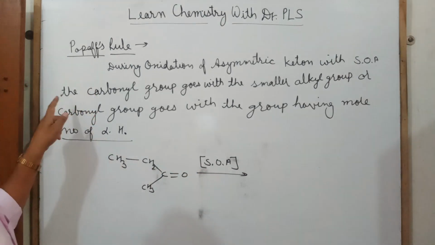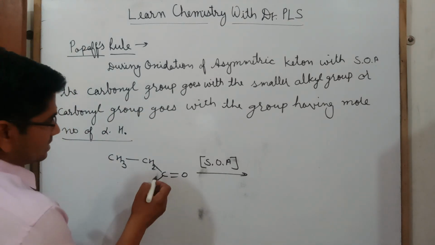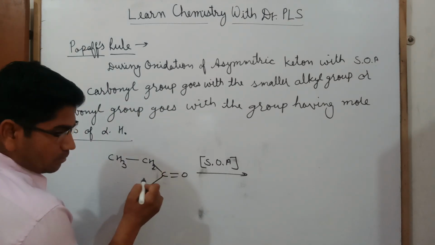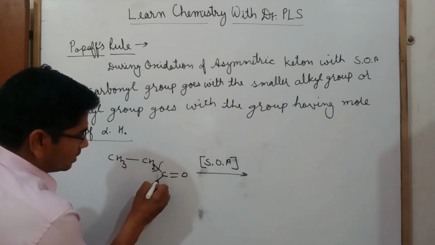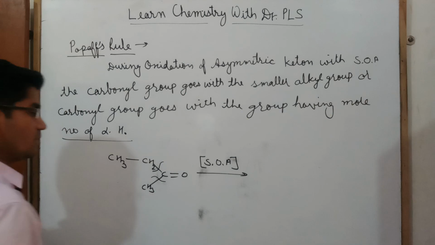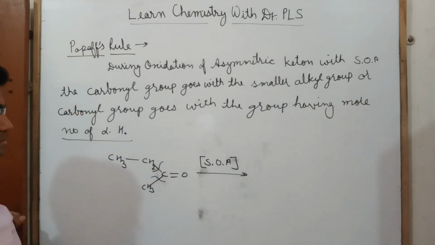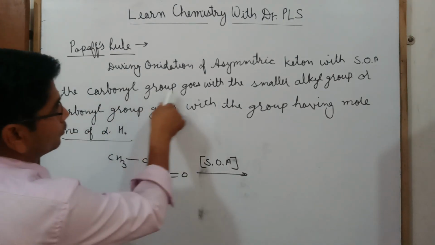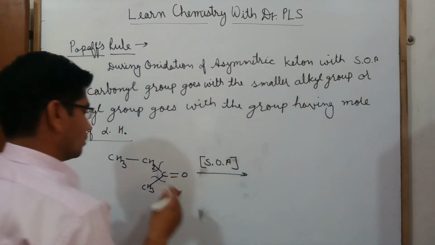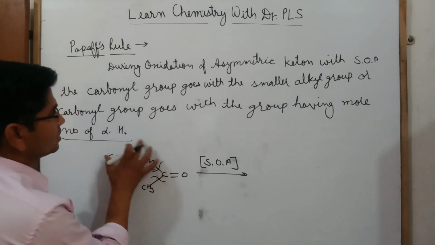The carbonyl group goes with the, so guys, the problem is from where we have to break this bond, from here or from here. The carbonyl group goes with the smaller alkyl group. This one is smaller and this one is bigger.